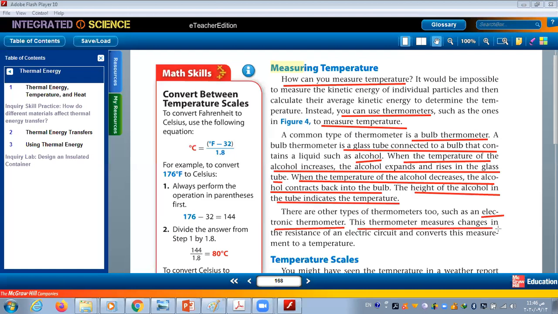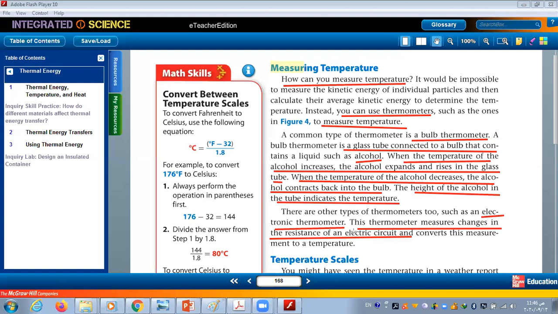The thermometer measures changes in the resistance of an electric circuit. Why resistance? Because when the heat changes, the resistance of a material changes. So there is a relation between a change in thermal energy, or a change in heat, and a change in resistance. So if we have a change in heat, we will have a change in resistance. So this is the working idea.